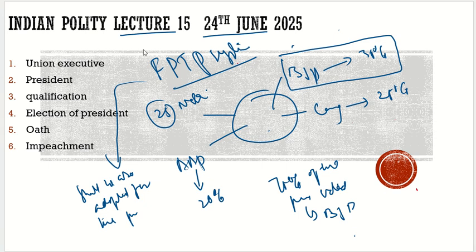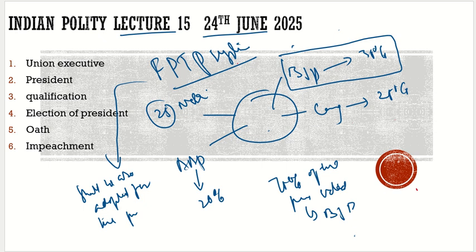Because the office of the president is not political in nature, it is executive in nature, and as the head of the state, he should get the representation of more than 50% of the votes. So this system was rejected, even though sometimes it can be advantageous too, it was rejected for the presidential election.